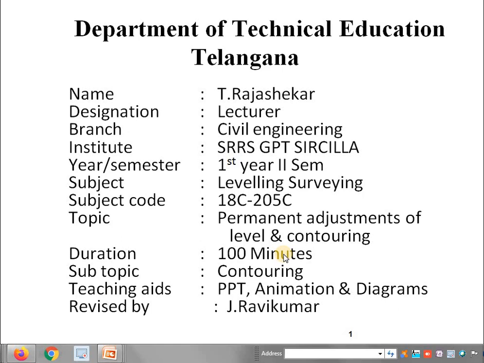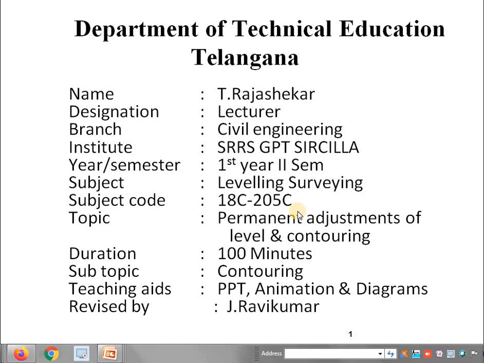Today I am going to teach you the subject of Leveling and Surveying for first year, second semester diploma in civil engineering students, and your subject code is 18C205C. Today's topic is from Unit 5, Permanent Adjustments of Level and Contouring. Our subtopic is contouring.